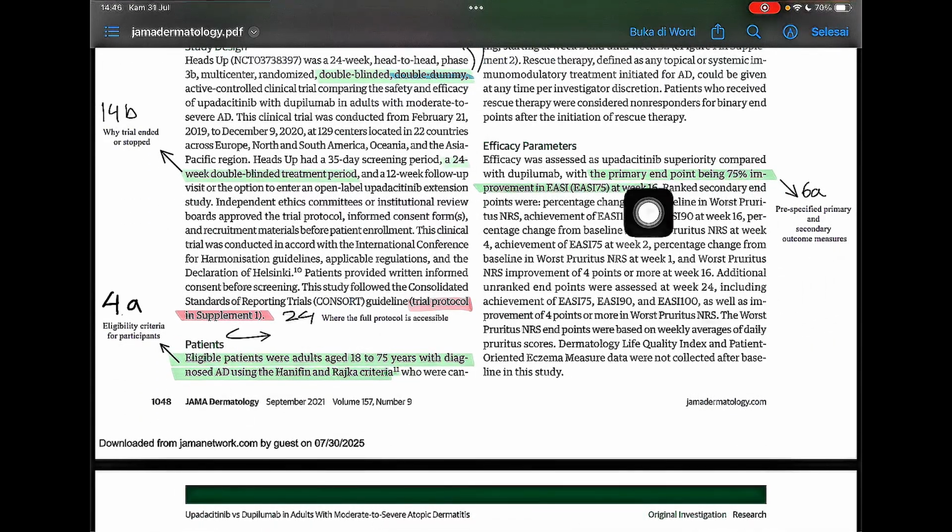Next is the primary endpoint being 75% improvement in EASI at week 16. This is 6A, pre-specified primary and secondary outcome measures. And then the trial protocol in Supplement 1 is point 24, where the full protocol is accessible.